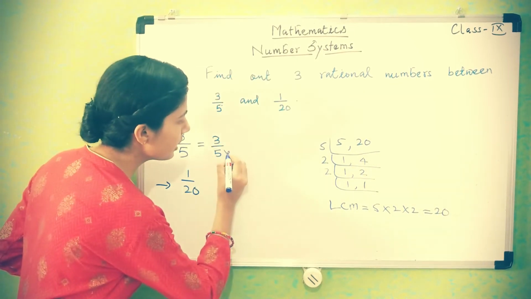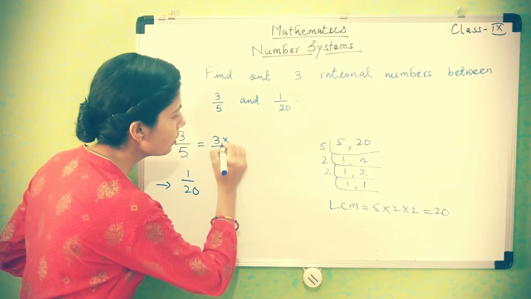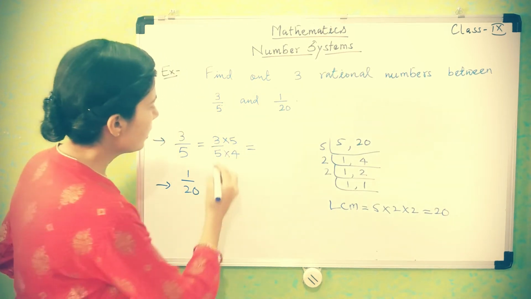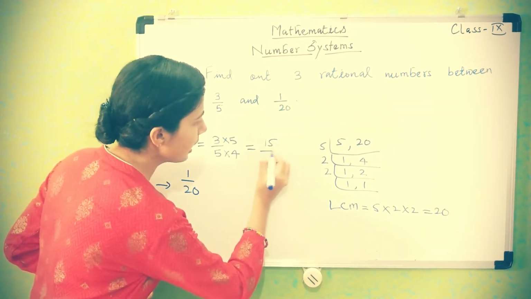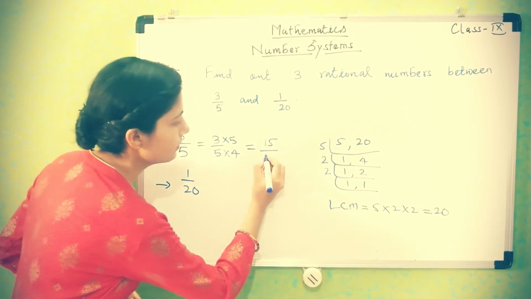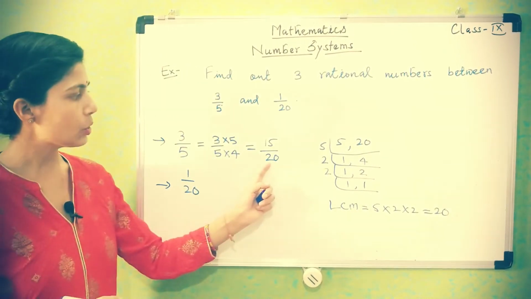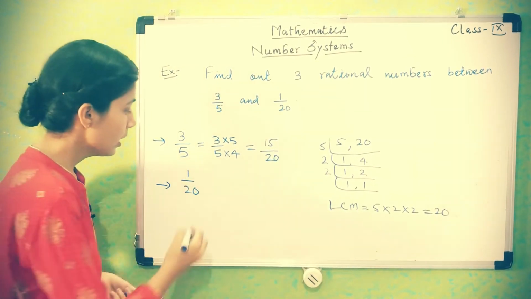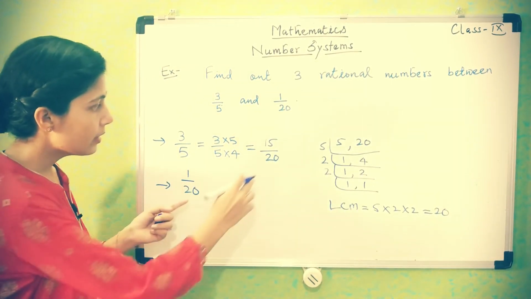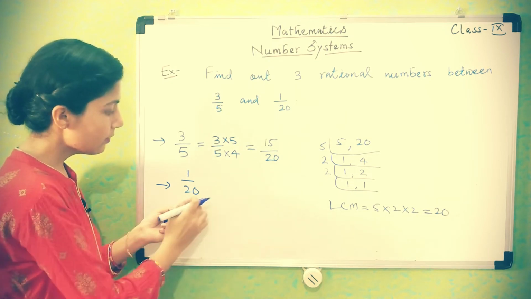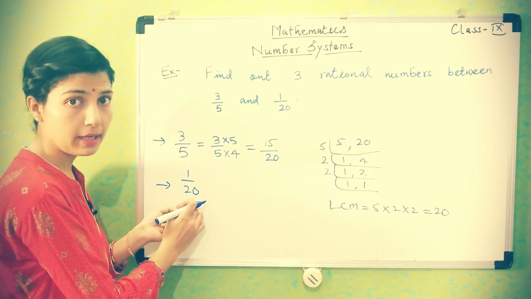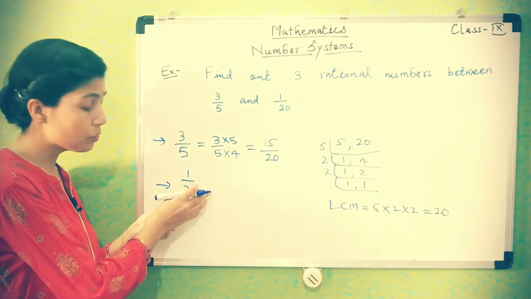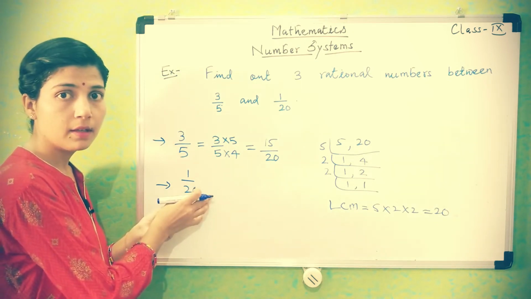So we will multiply here by 4 on both upper and lower parts. So see here, 3 5s are 15 and 5 4s are 20. So this is the equivalent rational number of 3 upon 5. Now 1 upon 20: here you can check the denominators are now the same, 20 and 20. So no need to change this rational number.